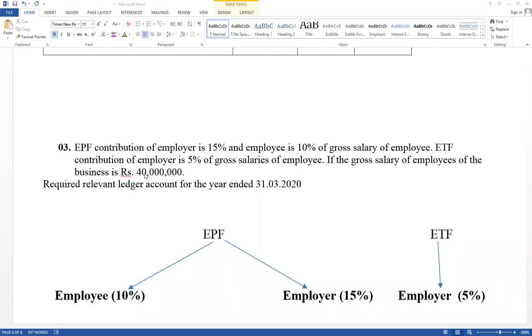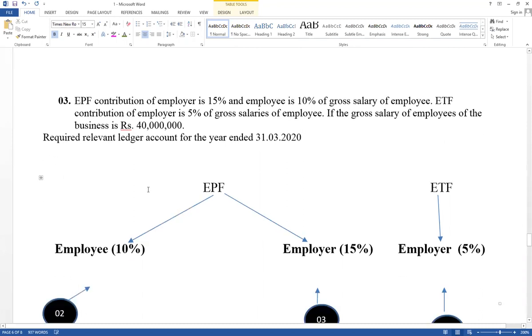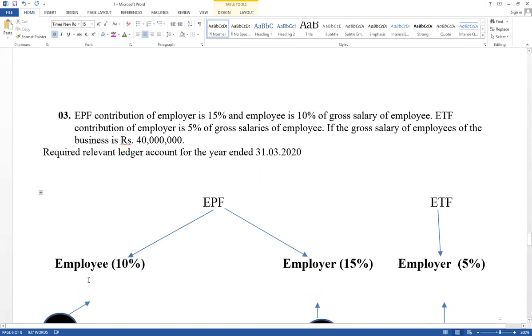Based on gross salary, the value should be calculated. It has given gross salary 40 million. Take values in 1000. Therefore, 40 million into 10%, equals 4,000. Now think about the percentage change. Next one, 40 million into 15%. Record values in 1000. Therefore, here the value equals 6,000.